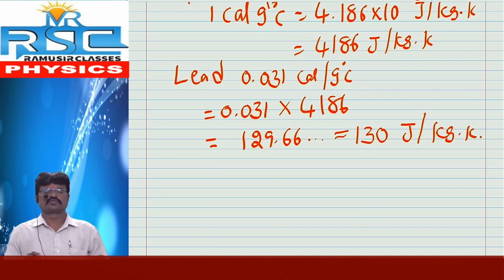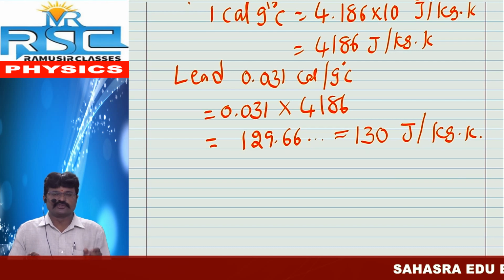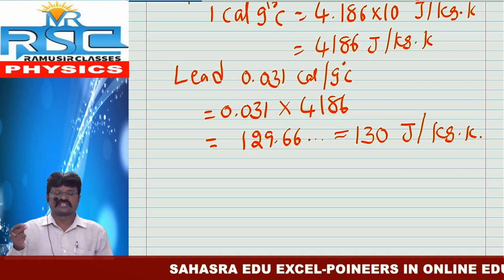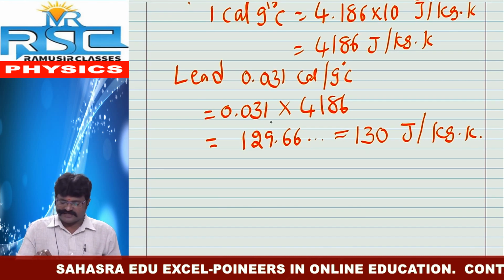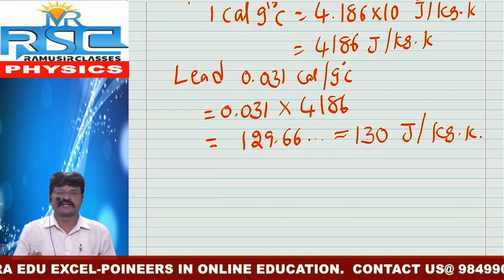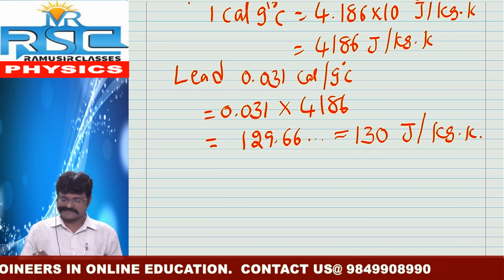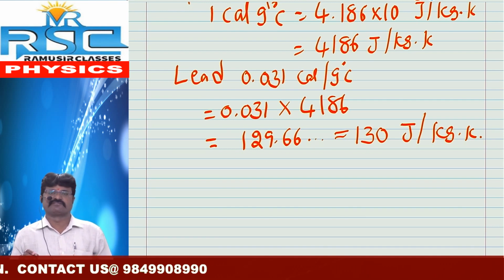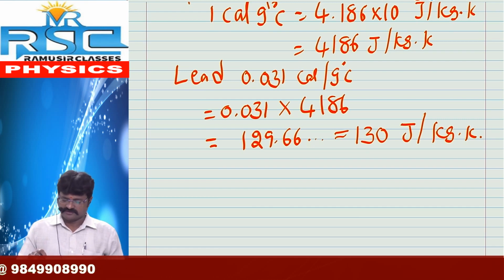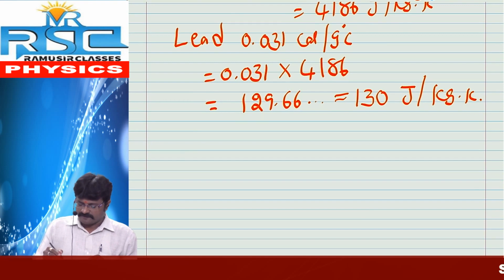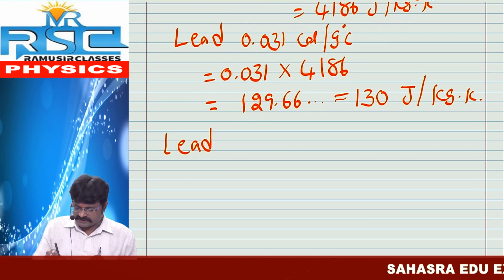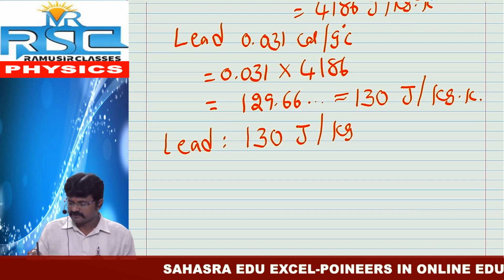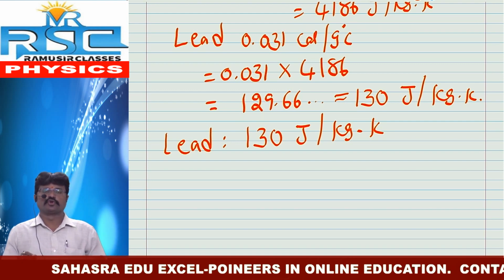So from this example, what you have to understand is that the CGS value of a substance must be changed into the SI system. Then that CGS value is multiplied with 4186. Then only you will get nearly 129.66 joule by kg Kelvin. Similarly, the lead value in the SI system is 130 joule by kg Kelvin.